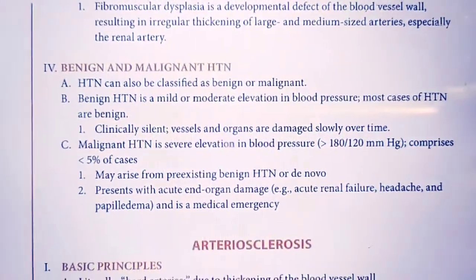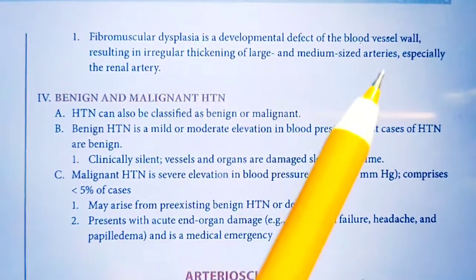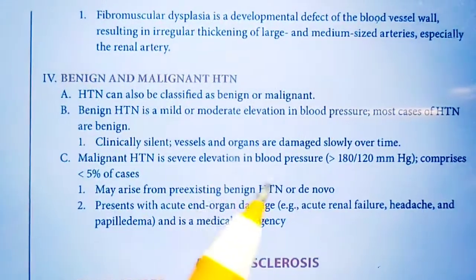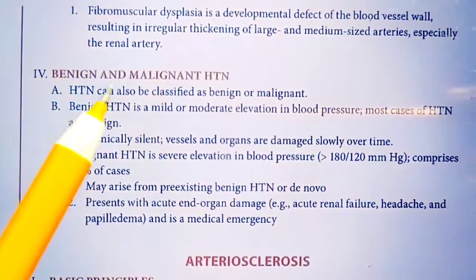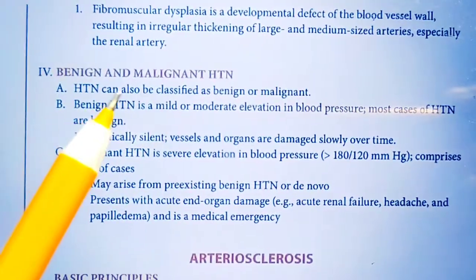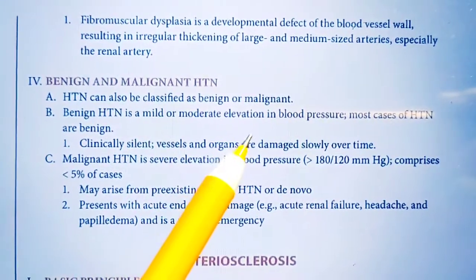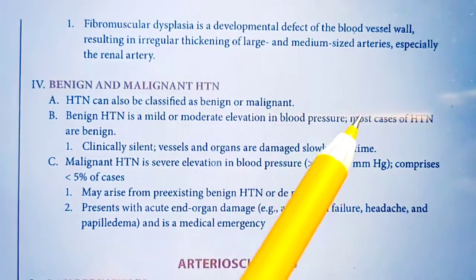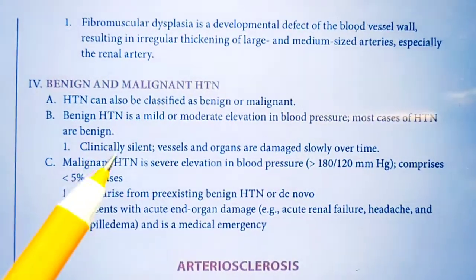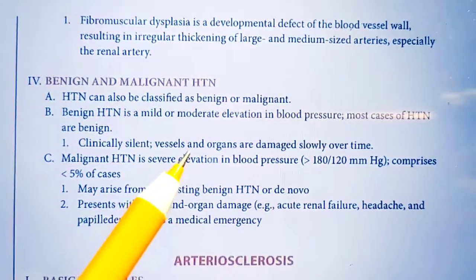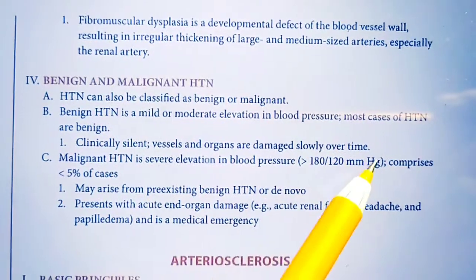The next one, you will see here, fibromuscular dysplasia also occurs in the blood vessel wall. Another thing is that there are two types of hypertension, benign hypertension and malignant hypertension. Benign hypertension is mild or moderate elevation of the blood pressure, and most causes of hypertension are benign. Clinically, they are very silent, and vessels and organs are damaged slowly over time.